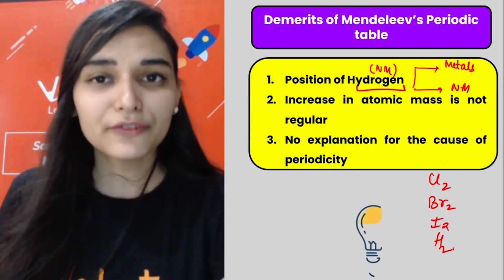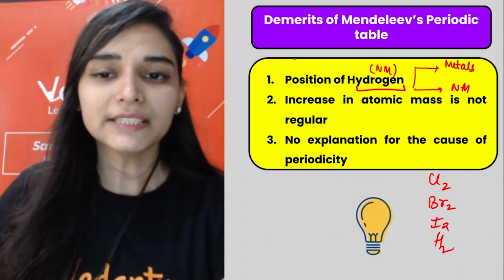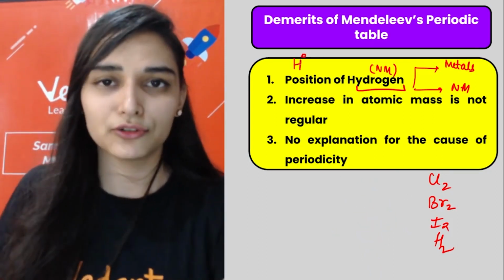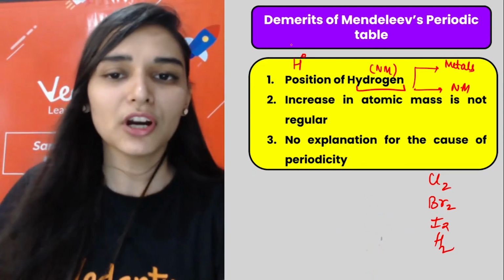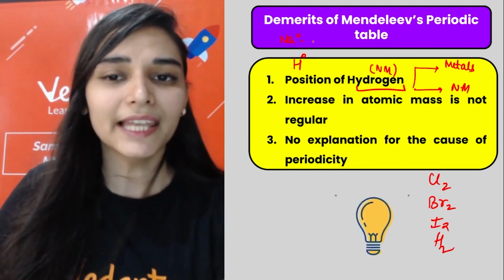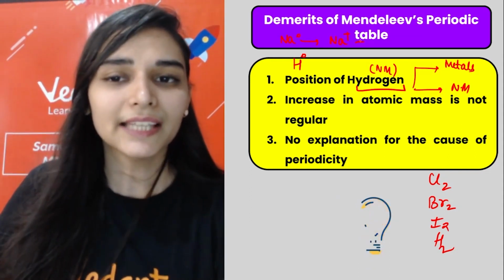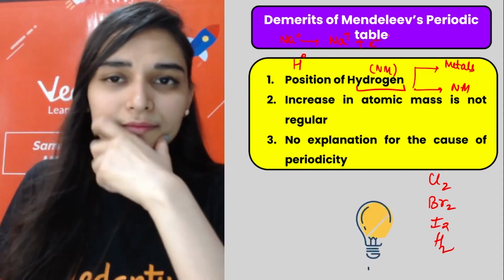Now apart from that, how does it resemble metals? Hydrogen has only 1 electron, and metals are very good electron donors. For example, if you talk about sodium, sodium loses its 1 electron very quickly and gets converted to a sodium ion.